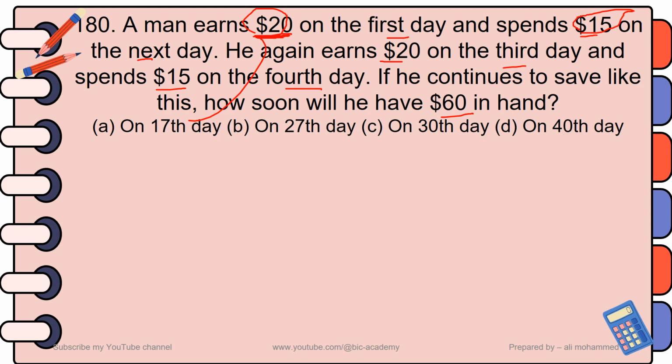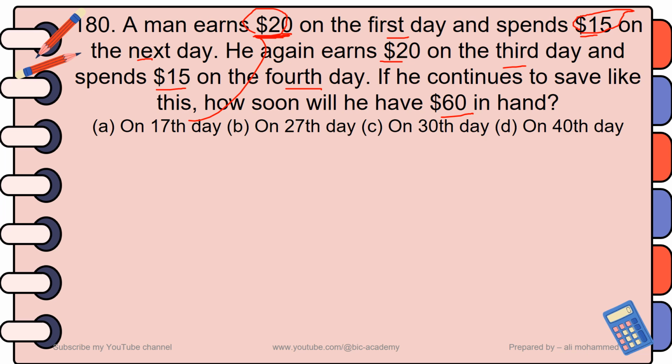So again, at the end of the fourth day, the man will have $10. That means $5 on the first 2 days, and again $5 on the next 2 days. So on aggregate, he will have $10 at the end of the fourth day.